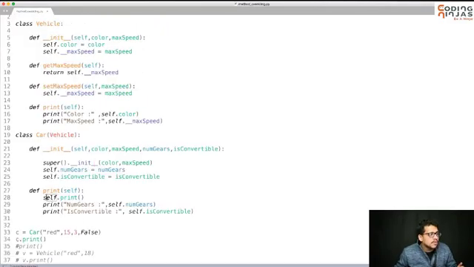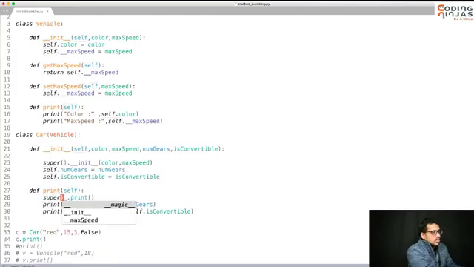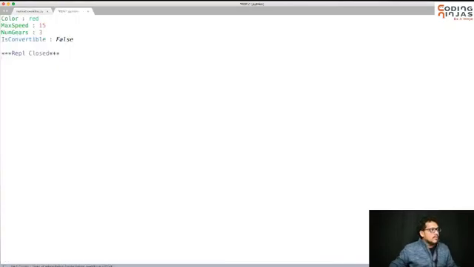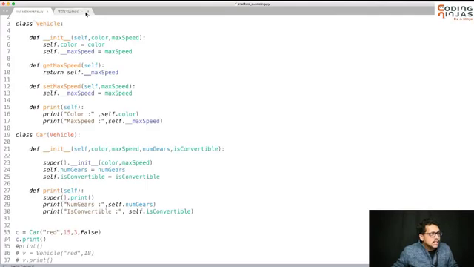You want the function of vehicle to be called here. So you cannot call self.print here. You have to call super.print here. You want to call the function of vehicle. So now there will be no issues. Color and max speed will be there. That is the difference between self.print and super.print. If you call self.print, then that will be called again and again, and you don't want that. Instead you want super.print, which means the function of vehicle. So that is the difference. This is the concept of method overriding. I think now we are comfortable dealing with functions, inheriting properties, inheriting functions and all. I think we are able to understand single inheritance clearly. Okay, great. Thank you.